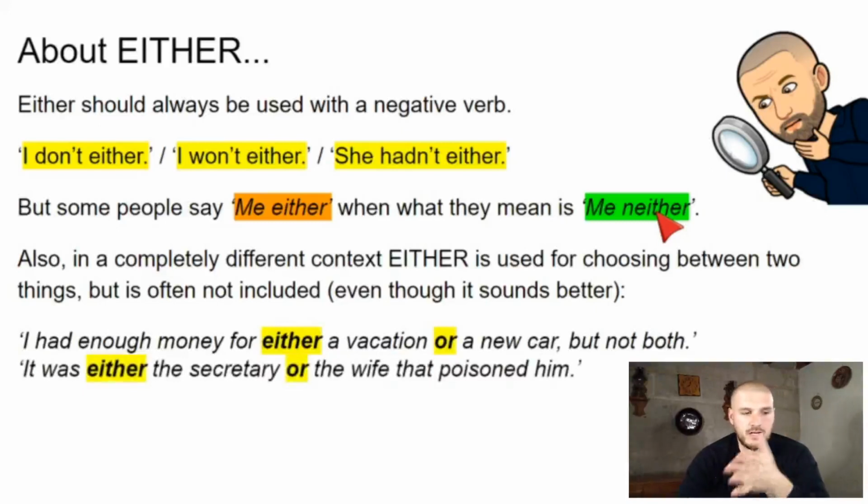O era esto o era otro. But often we just don't use it. Okay, so in these 2 cases you could say, I had enough money for a vacation or a new car, but not both. It was the secretary or the wife that poisoned him. Okay? You don't have to include either, but it's nice sometimes to include it.